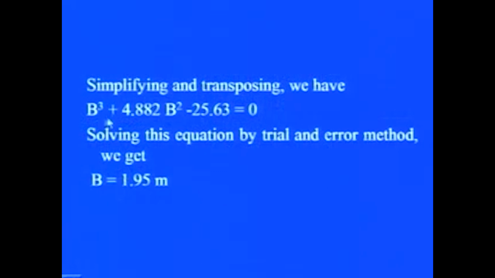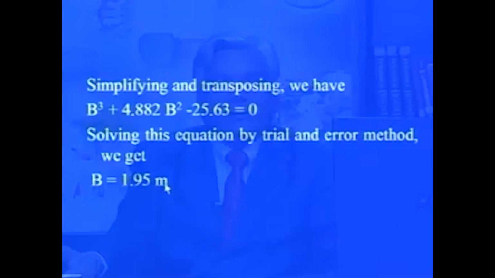Now, if you simplify this equation and transpose, we will get this cubic form of the equation as B cube plus 4.882 B square minus 25.63 equal to 0. When we solve this equation by trial and error, we get the width of the foundation as 1.95 meter. It means a square foundation of 1.95 by 1.95 meter will be used.